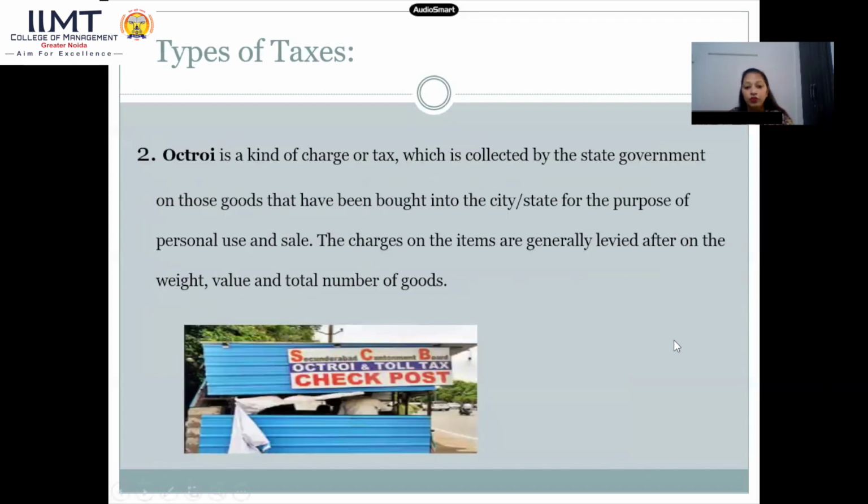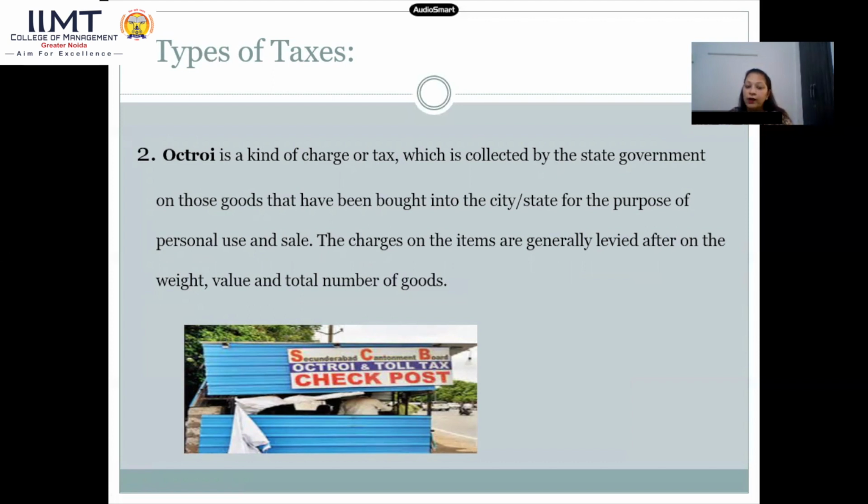Another is octroi. As you see, these hoardings, somewhere you saw these hoardings in the border area, you saw this check post. This is basically octroi and toll tax. Something is coming into your state. All those vehicles need to be checked and taxes will be paid accordingly.